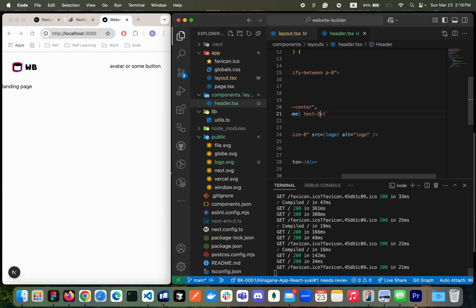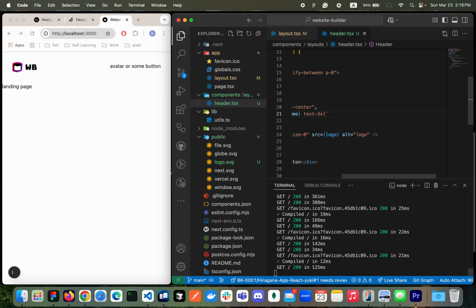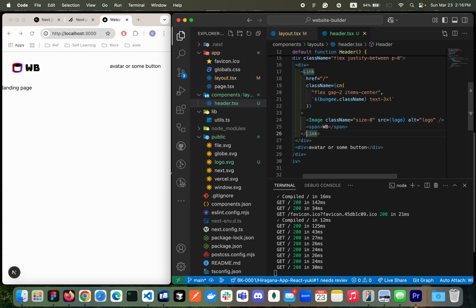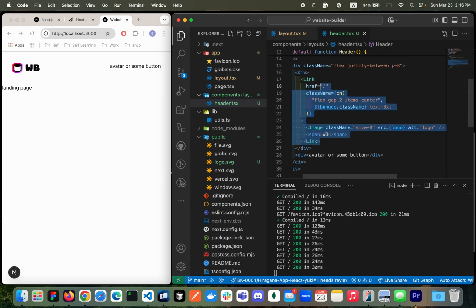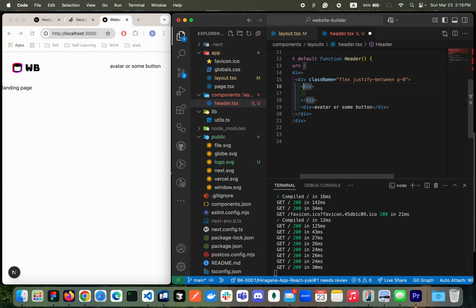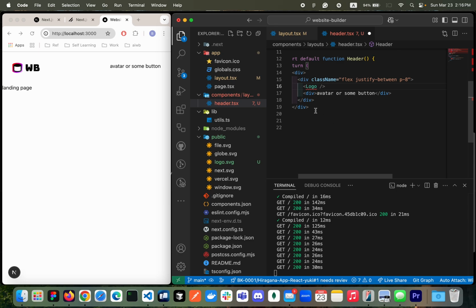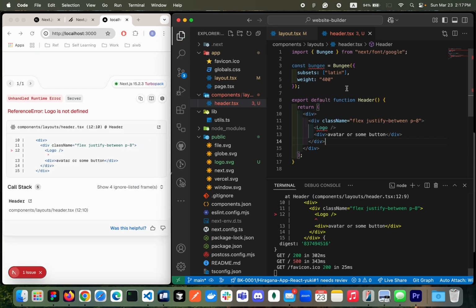Is it too big? Yeah, maybe 3 will be better. Awesome. What I would do is move this to a different directory as my logo, and at the same time we don't have any other things. We don't need this one. So here, logo. This is what I'm going to create, but we don't have the component yet.